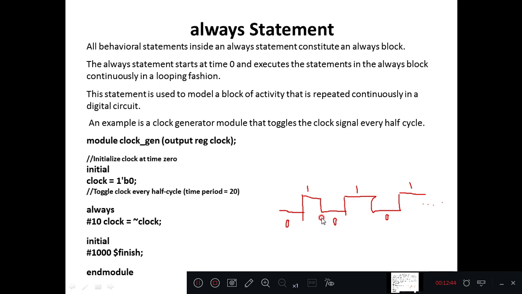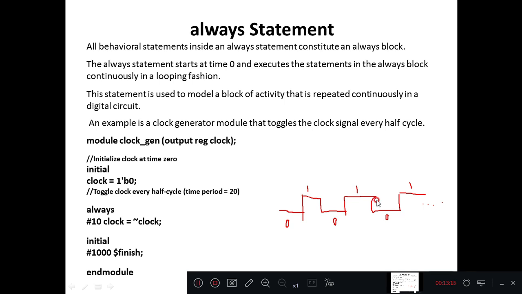So if you consider simulation starting at time 0, then 10, 20, 30, 40 like this, every 10 time units the value toggles between 0 and 1. So we can visualize this module as generating a square wave of 0 and 1, each of duration 10 time units.